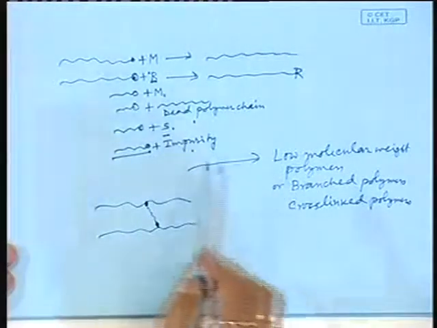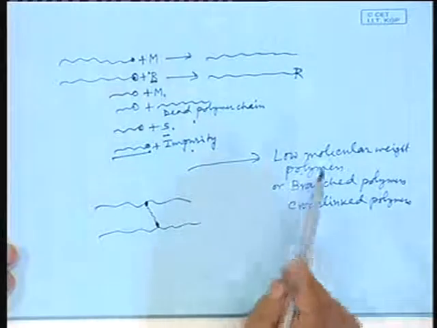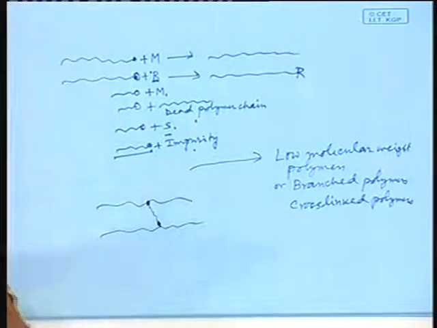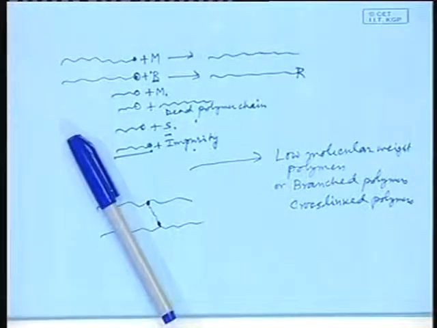So what are the effects of these transfer reactions? These effects are apparent. It leads to low molecular weight chains, it leads to branched polymer structure, it leads to gel structure, and it affects the polymer kinetics to a large extent.